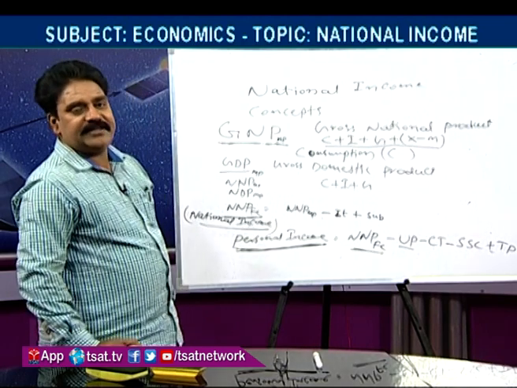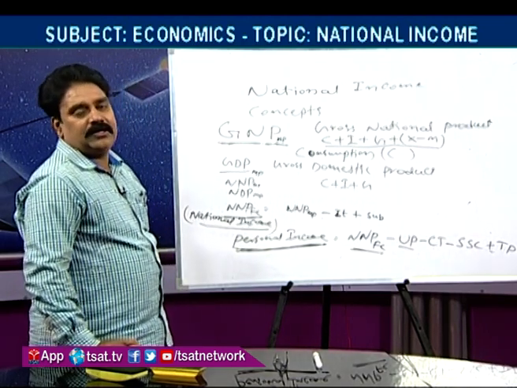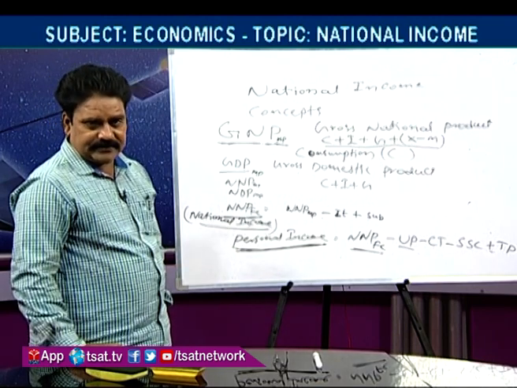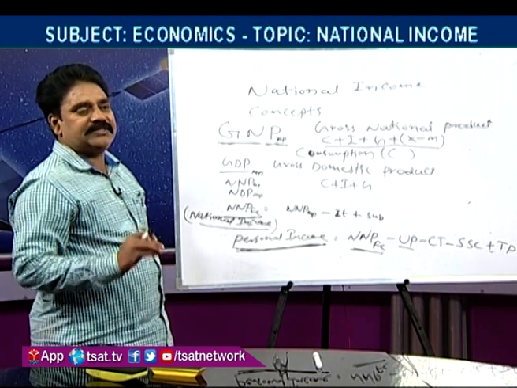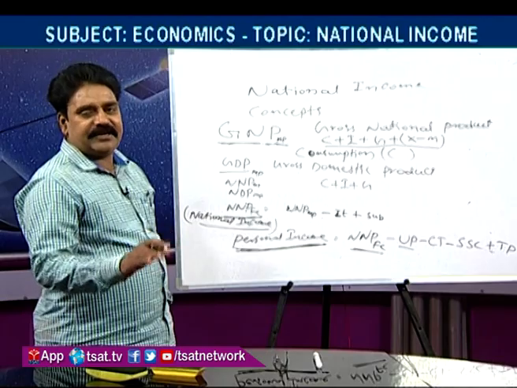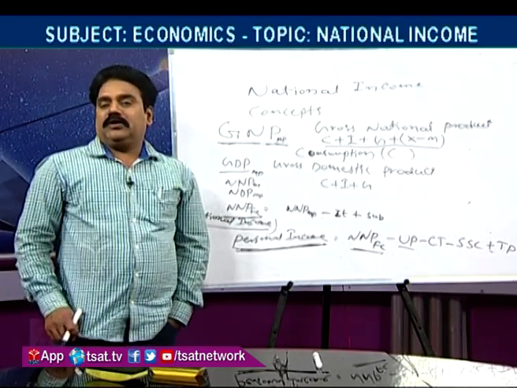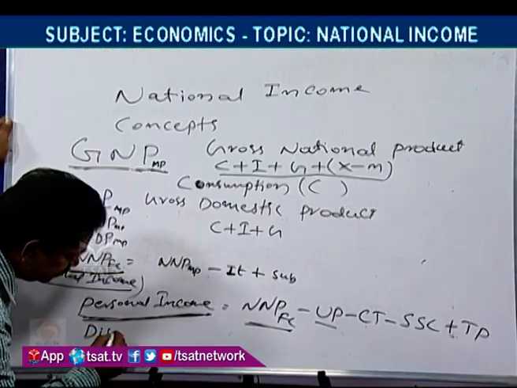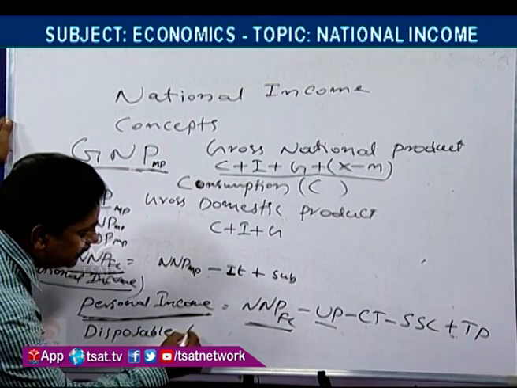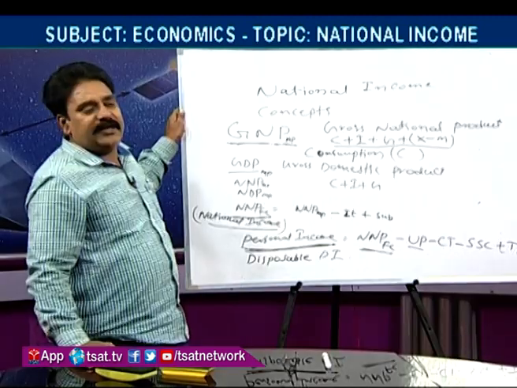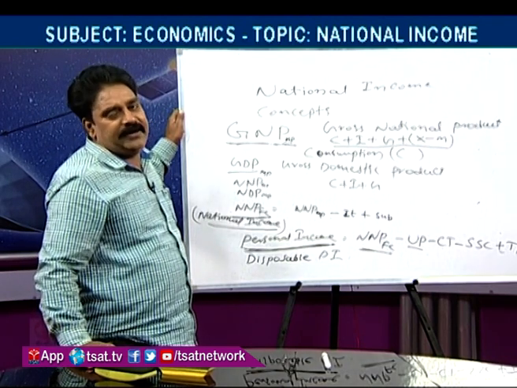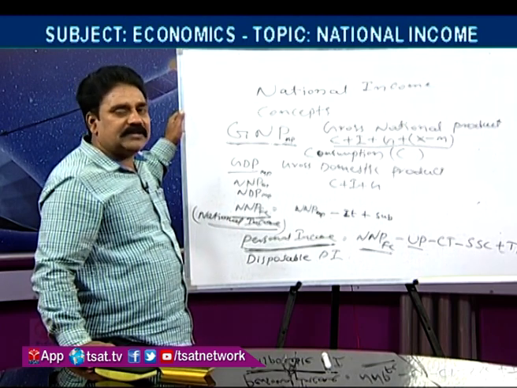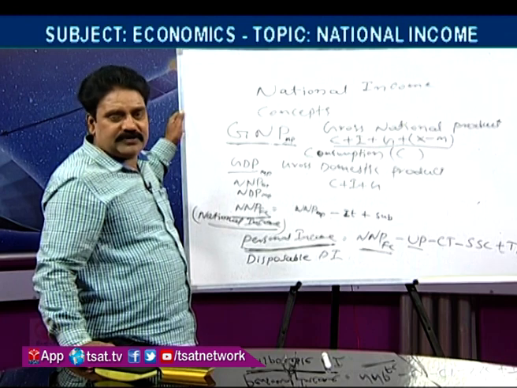Personal income is the amount received by the persons, but this personal income is not ready to spend on goods and services. Whatever amount is ready to spend on goods and services is called disposable personal income. Disposable personal income is the amount which is ready to spend. For that, whatever income is received by the person, they have to pay personal direct taxes, personal tax.